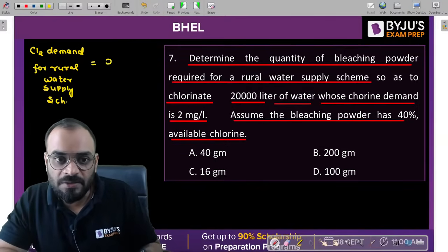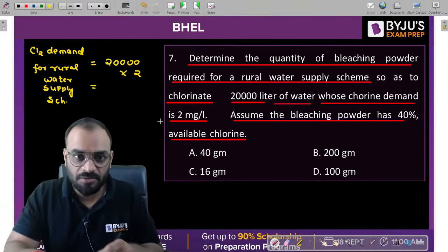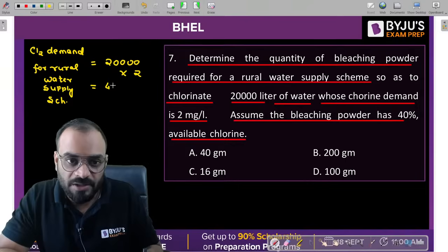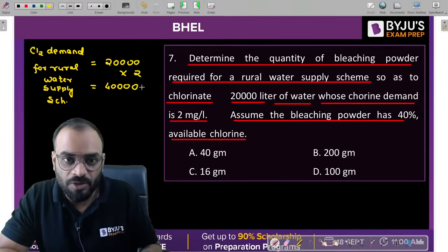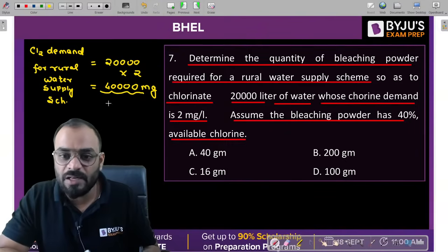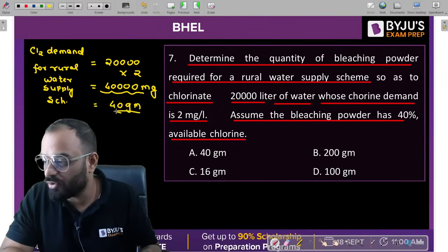You can see here guys, the water is basically 20,000 multiplied by 2 milligram per liter. If we solve it, 20,000 multiplied by 2 is basically 40,000 milligram. Now let's convert this value into gram first. Divided by 1000, you will get 40 gram, which is basically chlorine demand.